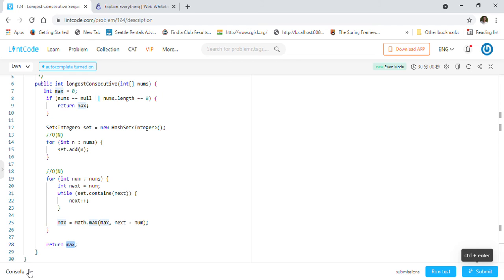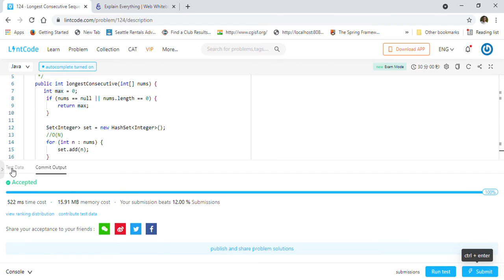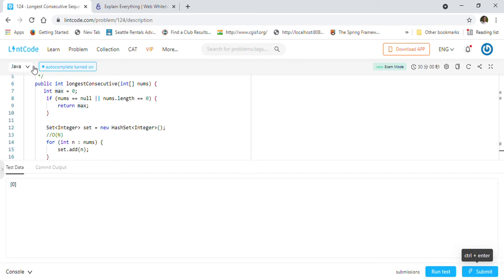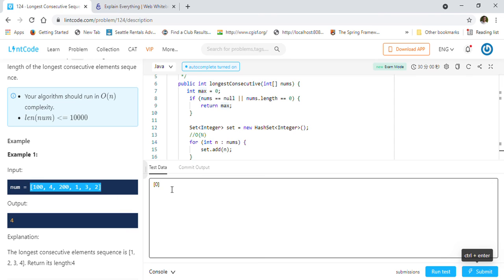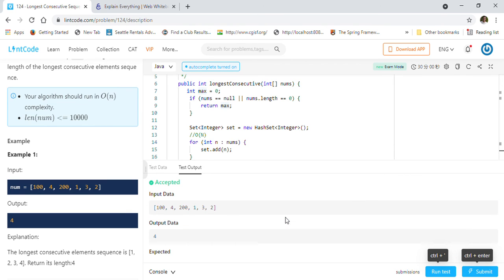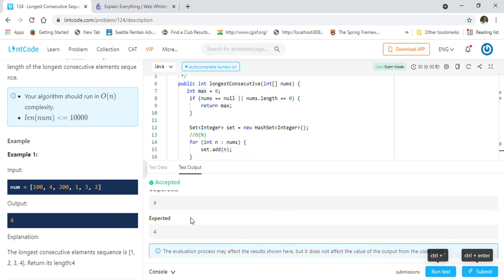So let me show you. Let's take some test data, this one, the same example, and we will make sure our code is running fine on this. As you see here, we get 4, and expected is also 4.